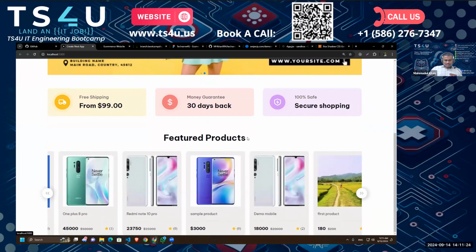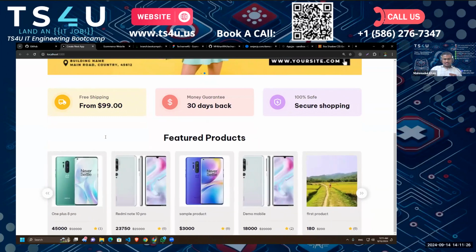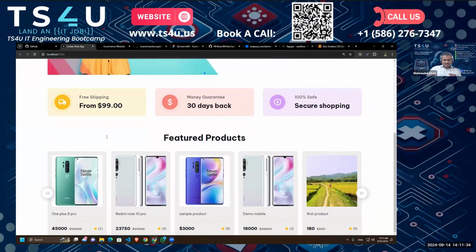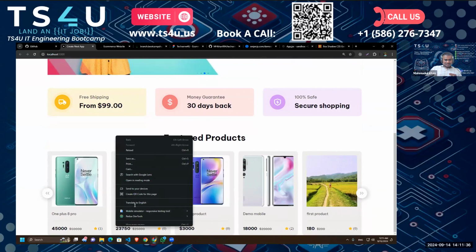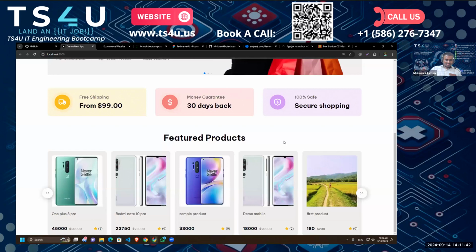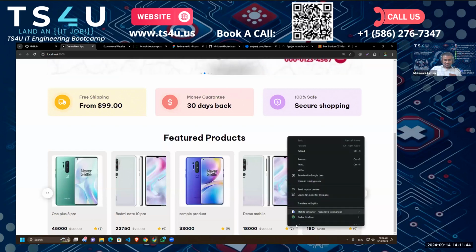So our feature product is complete, but here is another problem, right? With Swiper, I'm sure you will face this problem whenever you are working with your project. So I faced this multiple times and I learned it the hard way. So I'm going to show you how you can actually add responsiveness to your Swiper.js.